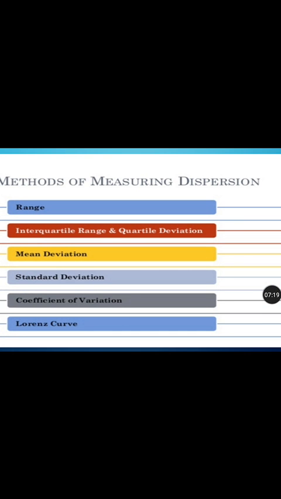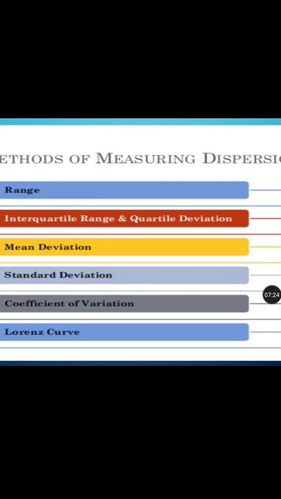Here in measures of dispersion we are going to see 6 different types: range, quartile deviation, mean deviation, standard deviation, coefficient of variation and the last one is Lorenz curve. In your syllabus we have the first 5 methods, that is range, quartile deviation, mean deviation, standard deviation and coefficient of variation. We are going to cover these 5 methods of measuring dispersion.